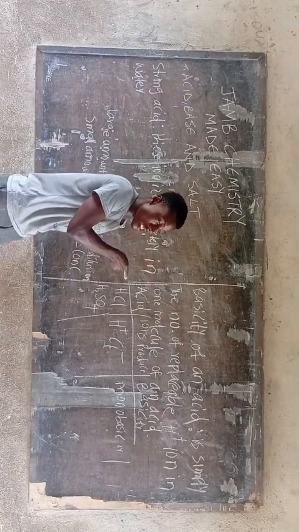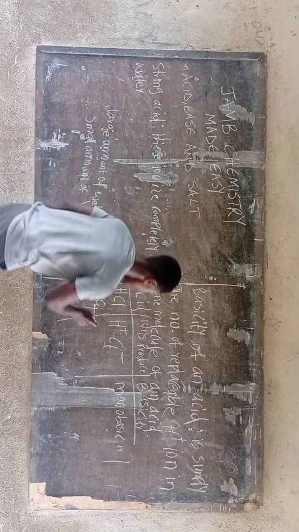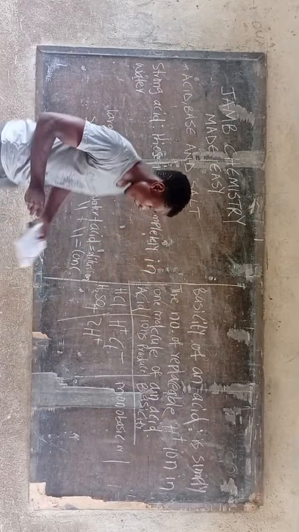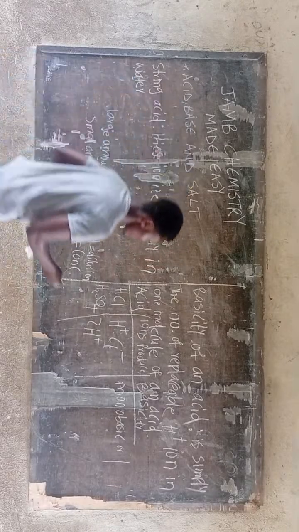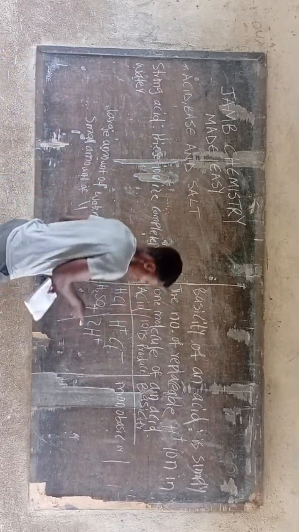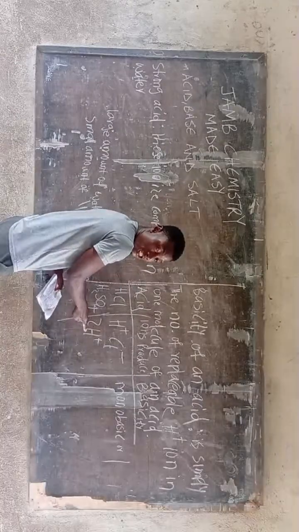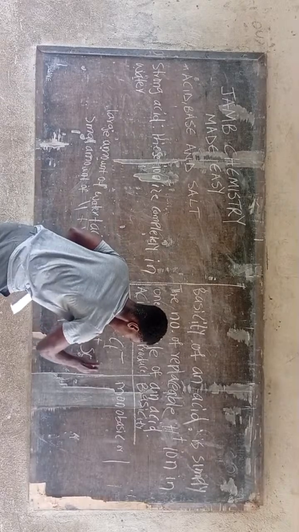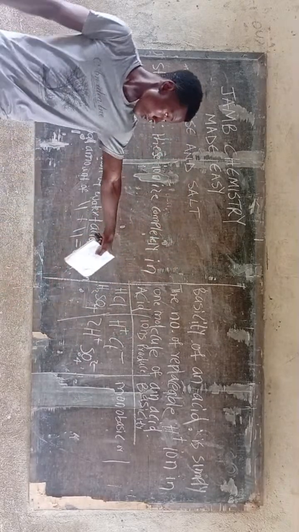How many ions are produced? Let's give the ions that are produced. We have 2 hydrogen ions produced, H+, and we have our sulfate.